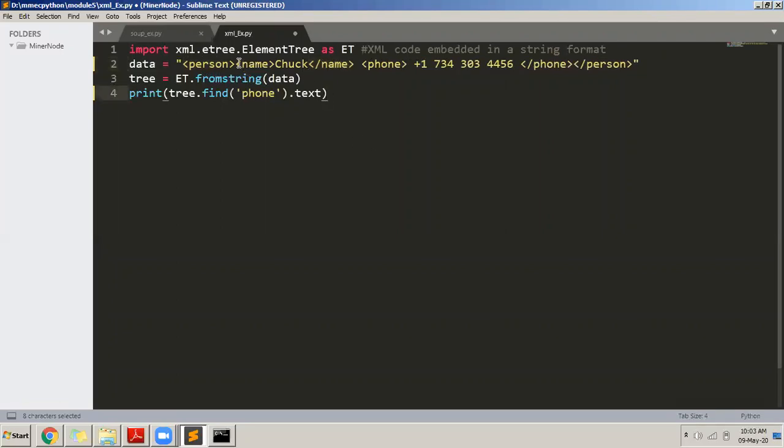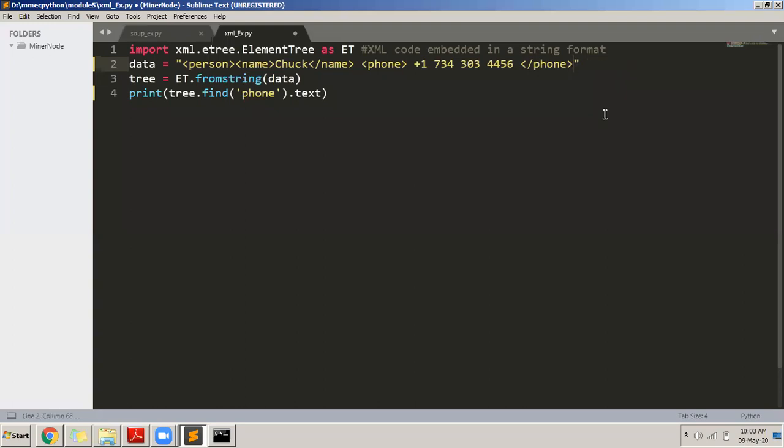Remember, if you start name, data should come, and it should end the name. Phone should start, a number or some data should be there, and that tag should end. And then finally, if everything is over, you should close the person tag. If you don't close the person tag, then it will give an error.